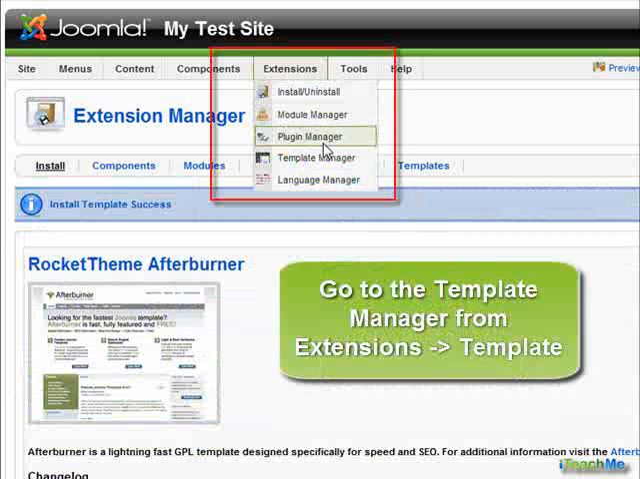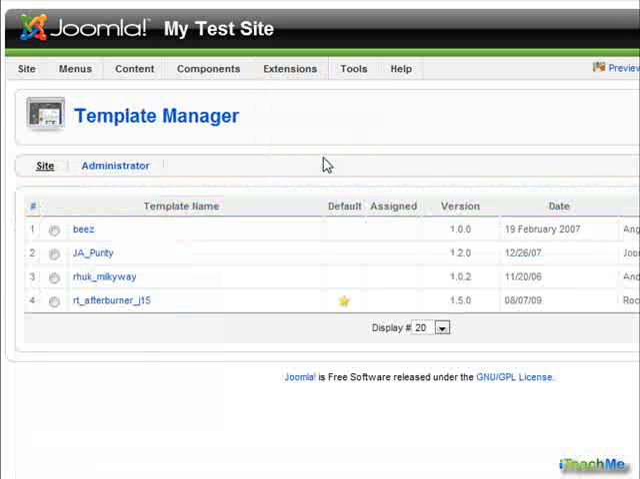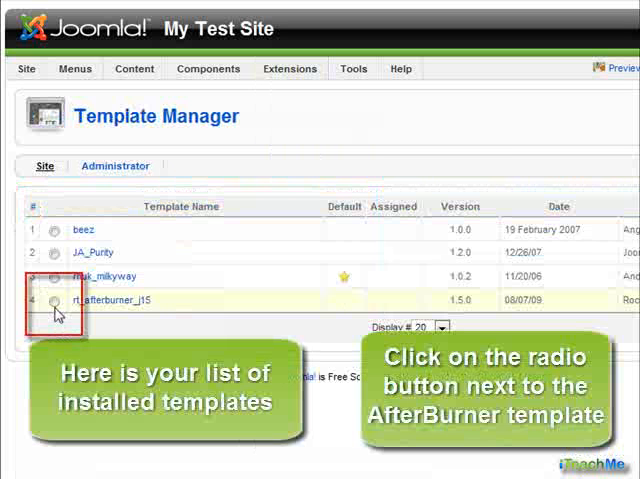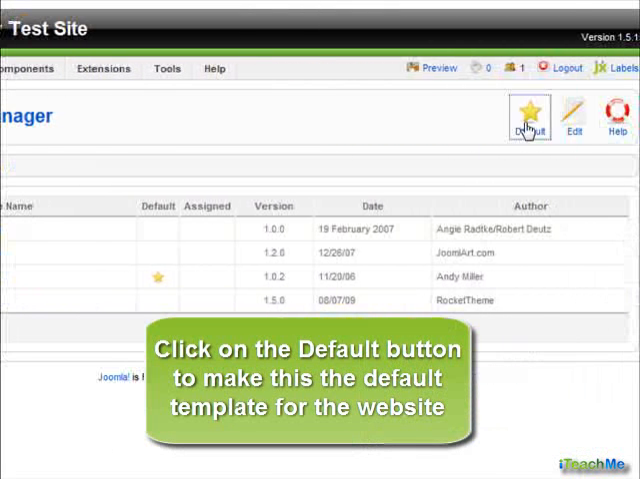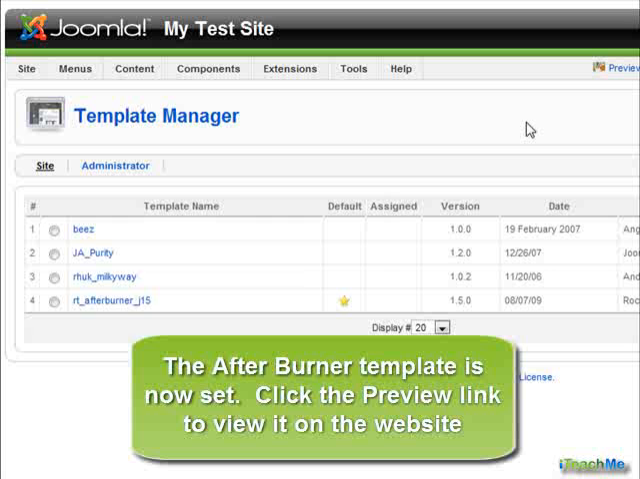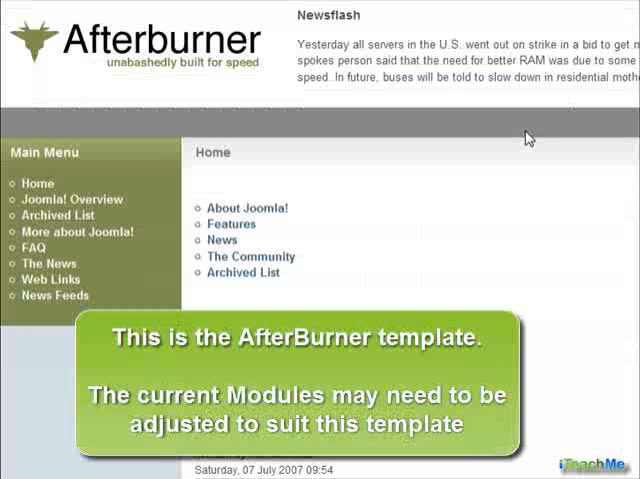Go to the Template Manager. Find the Afterburner template and click the radio button on the left. Click on the Default button to make this the default template. Click the Preview link to view your website.